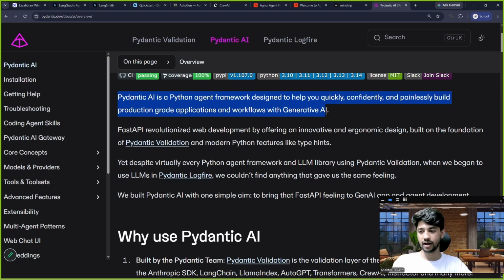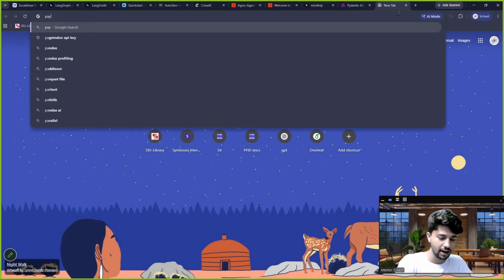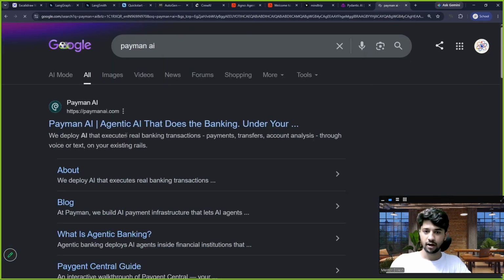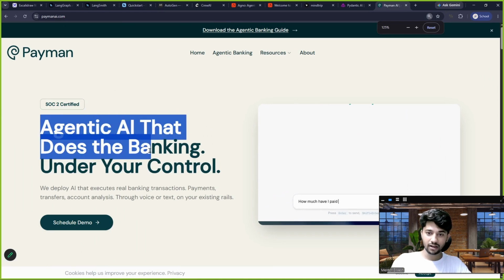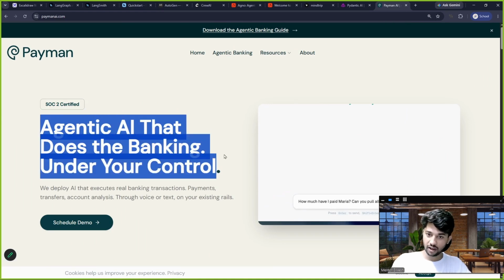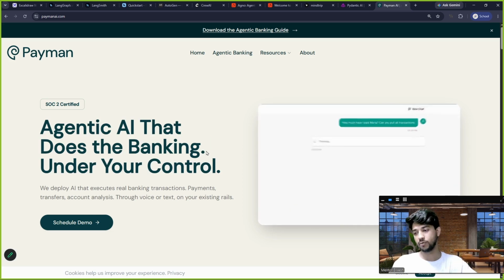Now there is one more thing I forgot to tell. Pydantic AI is very widely used by financial institutions, because that is where they need to maintain a very strict schema, very strict information. So financial agents, the finance organizations, I can show you one of the finance organizations, Payman AI. Now Payman AI gives you a service where your AI agent can handle your money.